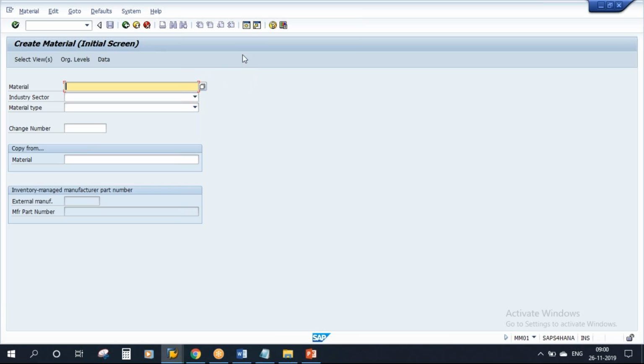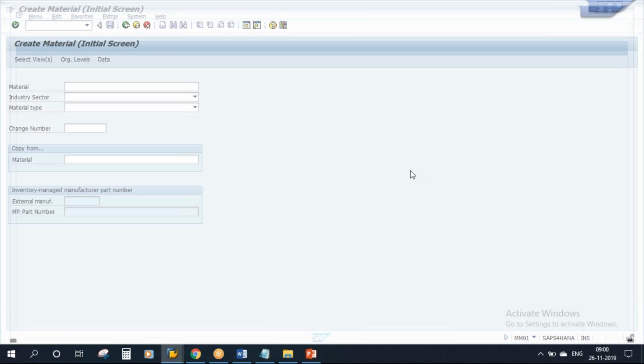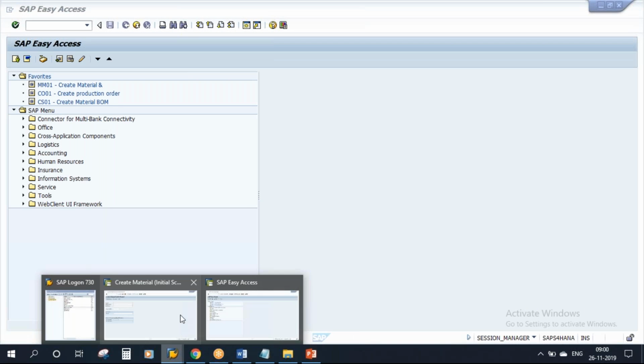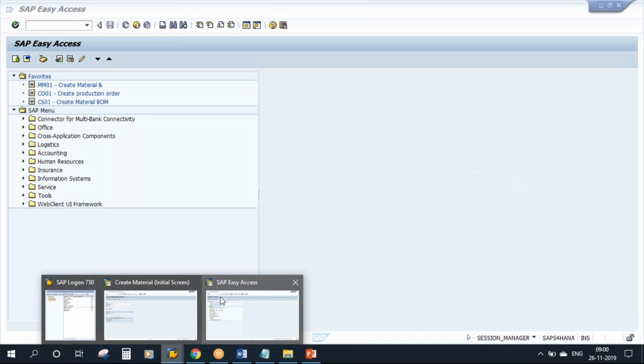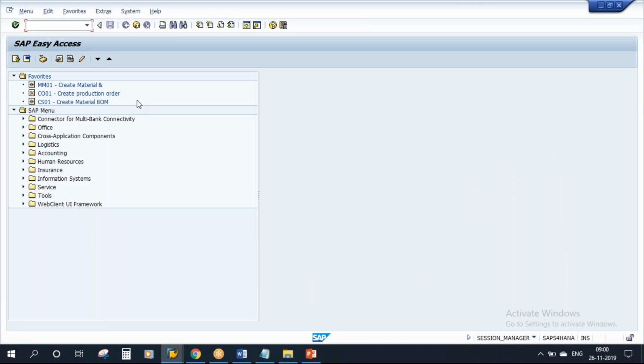One method of opening another session is to click on the button that creates a new session. Now there are two sessions, and in the new session I type MM01.